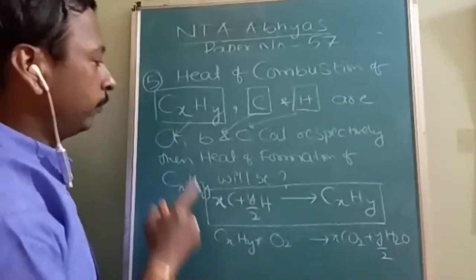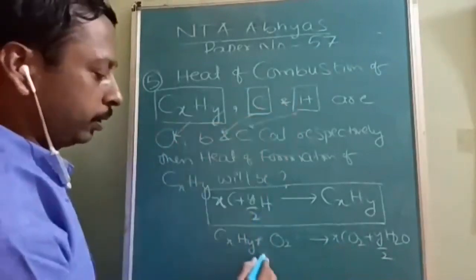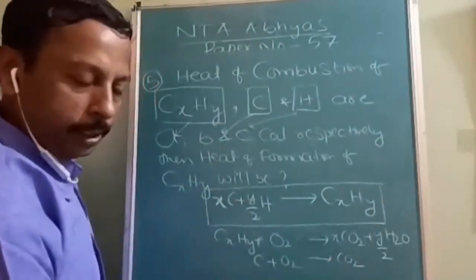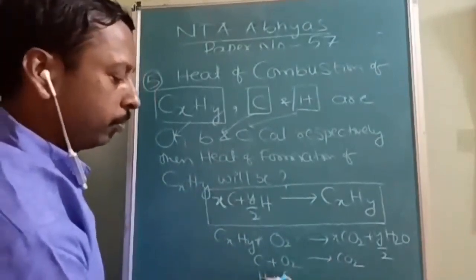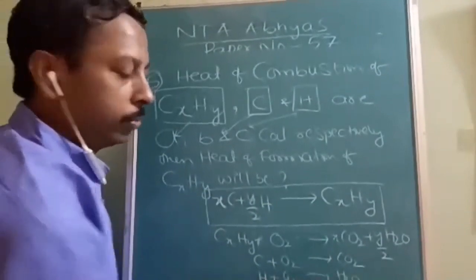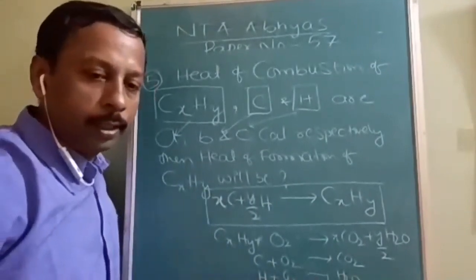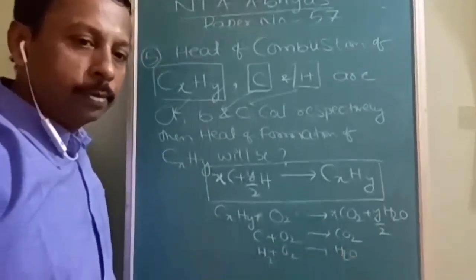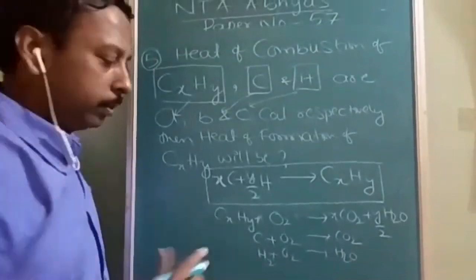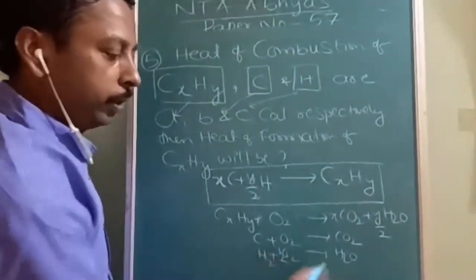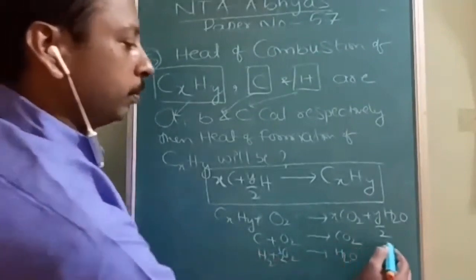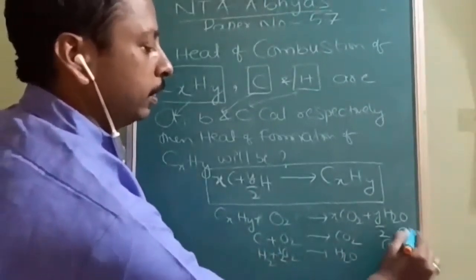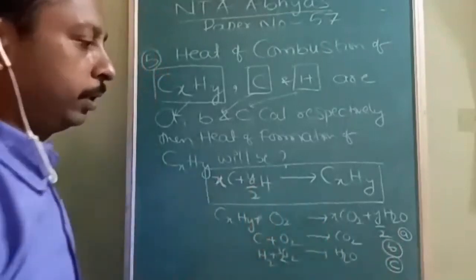Now this is to be formed from carbon and hydrogen: C plus O2 gives CO2, and H2 plus half O2 will give H2O. Is it visible to all of you? So this value is B, this value is C, and this value is A. By using them, this equation is to be formed.